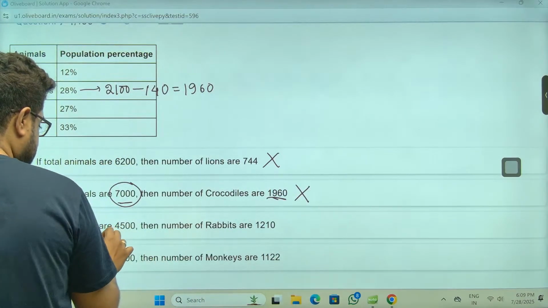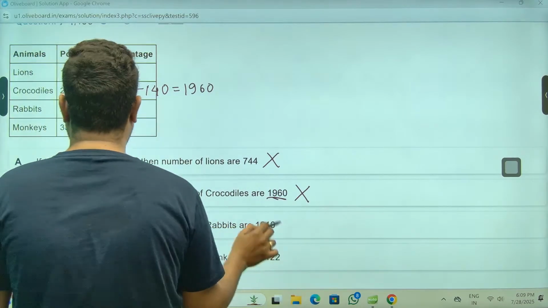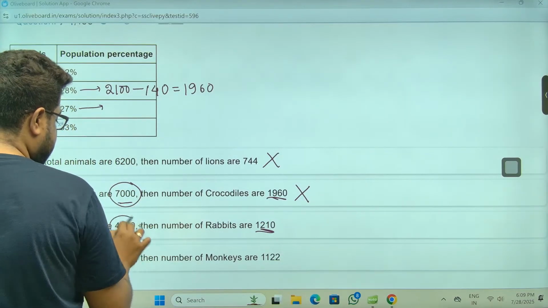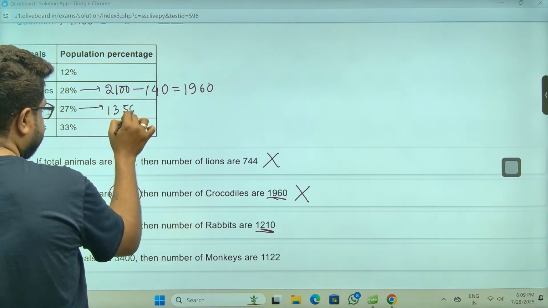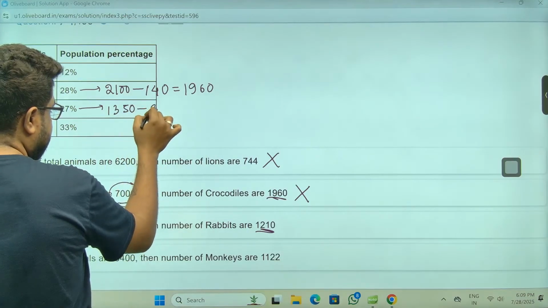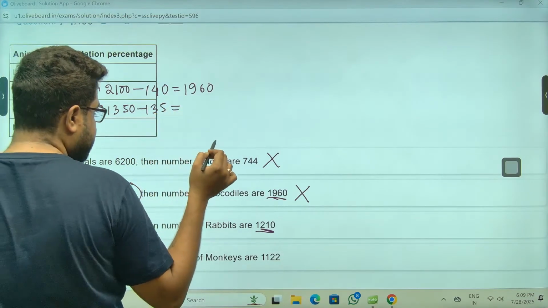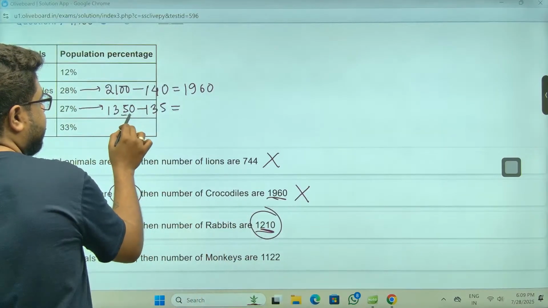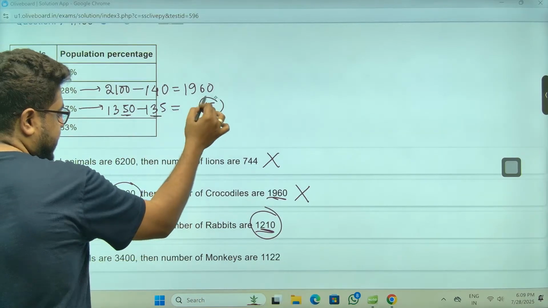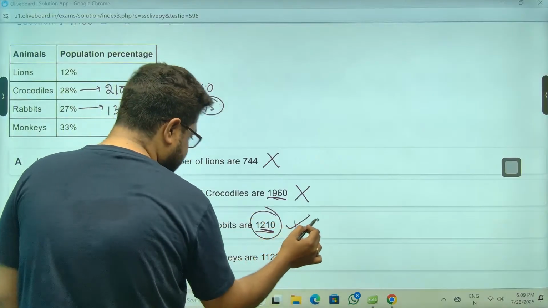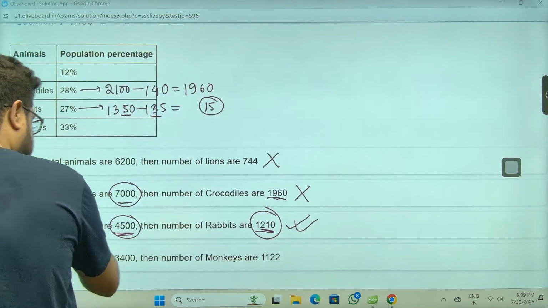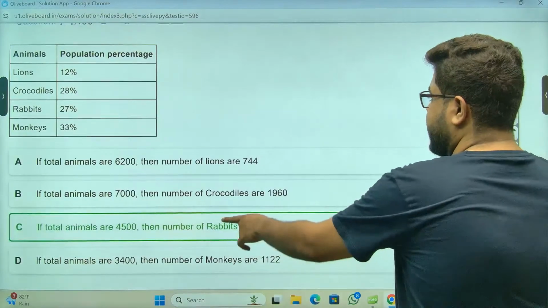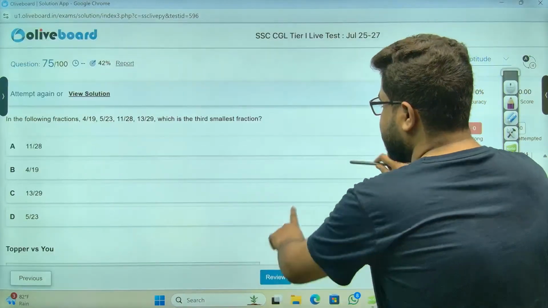Incorrect I need. 4,500 number of rabbits, 27%. Sir, 30% is 135. 1350 minus 3%, meaning 135. Sir, this will be wrong. Because you see, this 50 minus 35 will end in 15. Never can be this. So this is wrong. So this is my answer. Option C. Option C has to be my answer. I don't even need to calculate the entire thing.